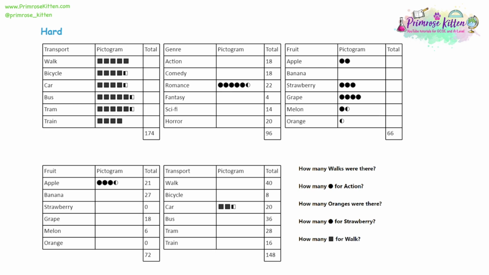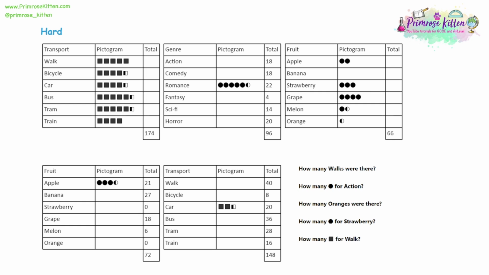We have the diagram, so we can tell that, for example, bus and tram are the most popular. We can tell that train is the least popular, but we have no way of knowing exactly how many people liked each one. So when we're asked a question, how many people walked, we can't give an answer because there's no actual value for the total. But there is a way to work it out. So the way is we need to kind of figure out the key first.